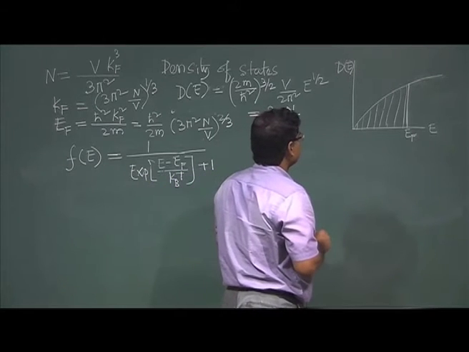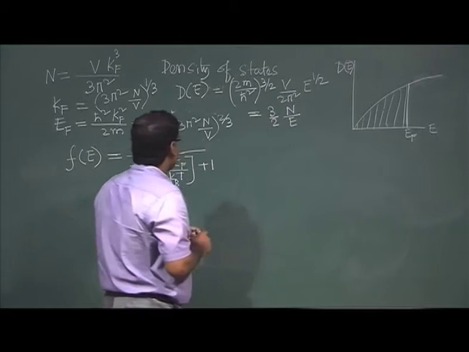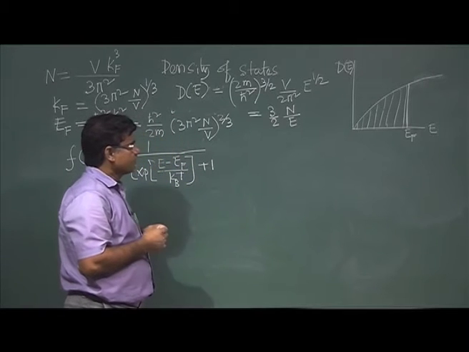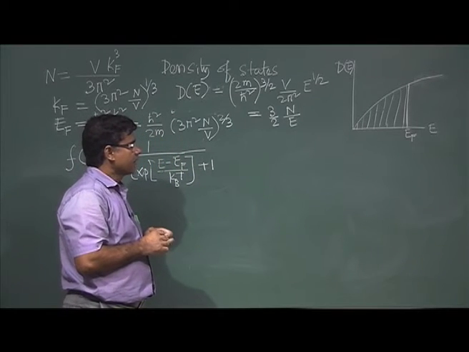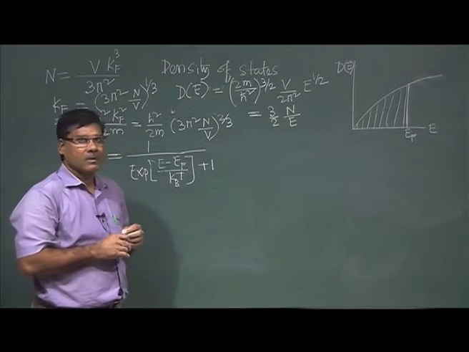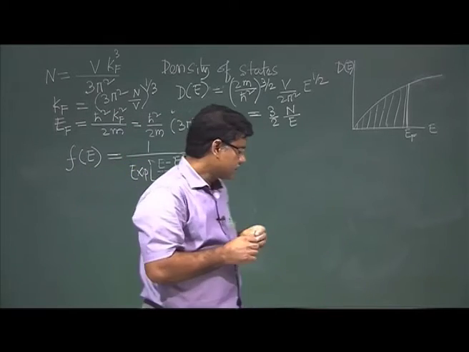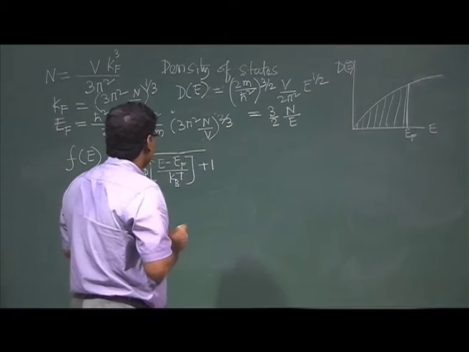Now I was discussing, if the temperature is not 0, then what will happen to the density of states?